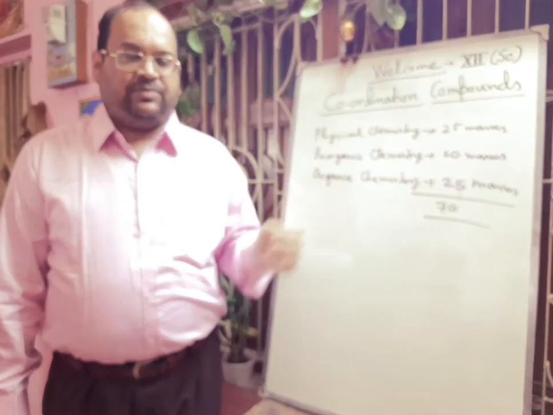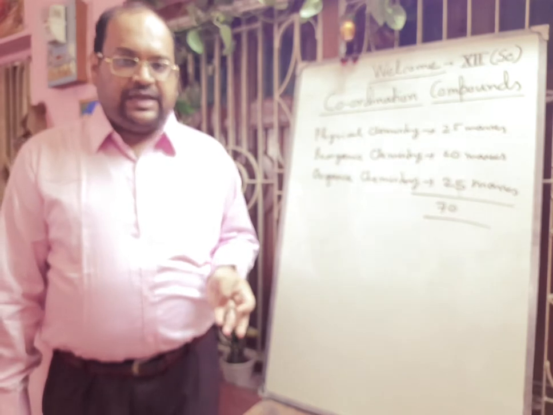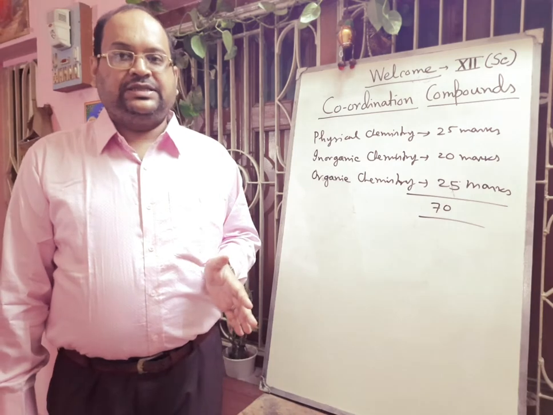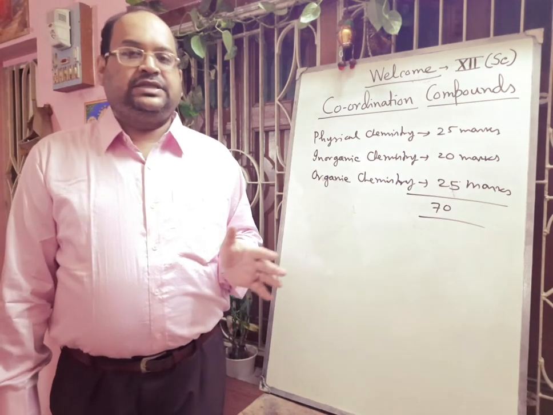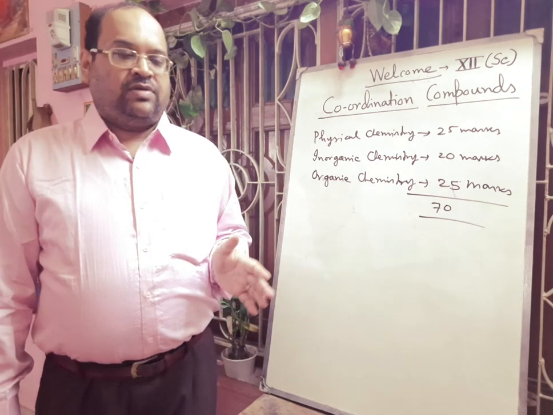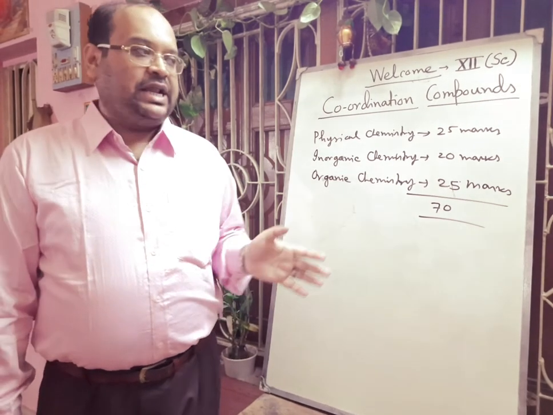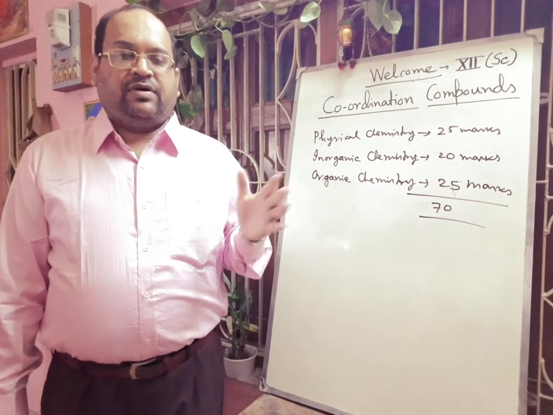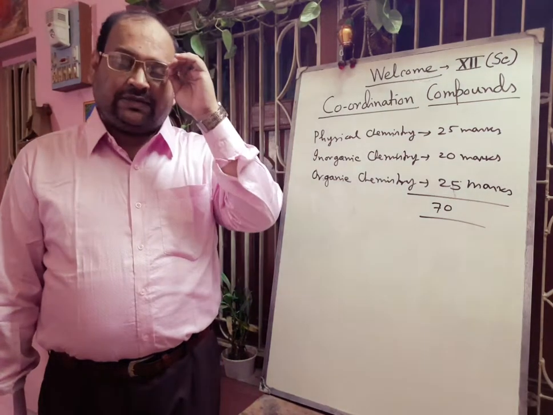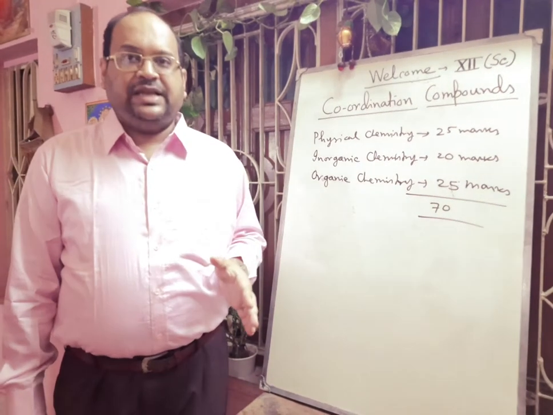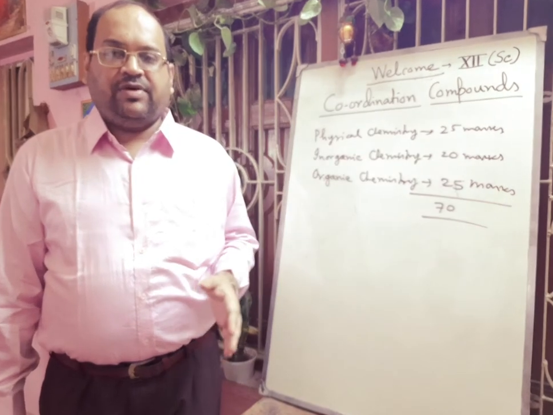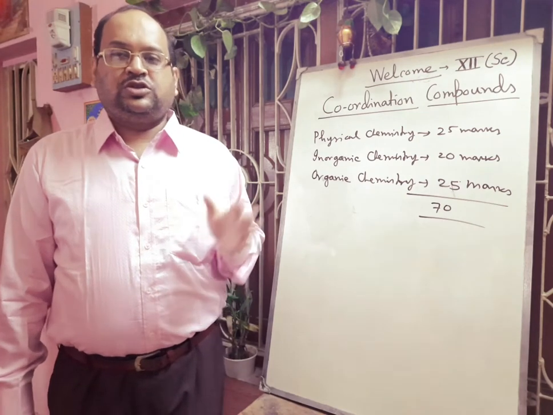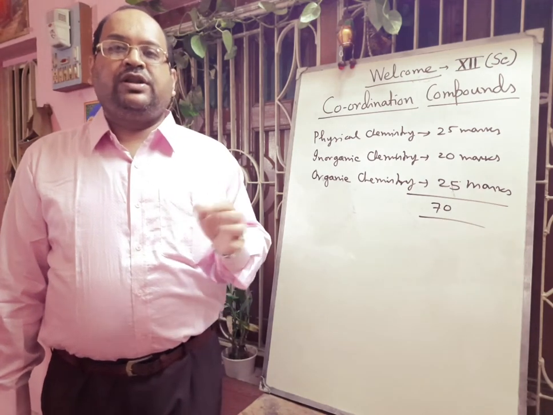you have 4 types of exam in your school: pre-half yearly, half yearly, pre-annual and annual examination. In the pre-half yearly unit test, today I am telling your syllabus: solid state from physical chemistry, and from organic there will be haloalkanes and haloarenes, and another chapter, alcohols, phenols, ethers. And from inorganic chemistry we will start the first chapter, that is coordination compounds. So in your pre-half yearly syllabus, solid state, coordination compounds, haloalkanes, haloarenes, alcohols, phenols and ethers are there. So today I shall start the chapter of coordination compounds.